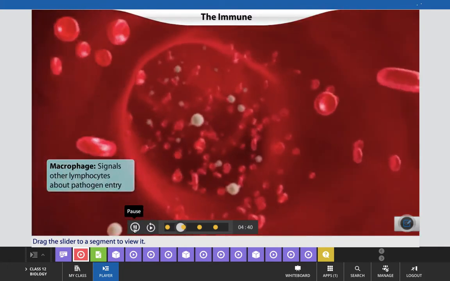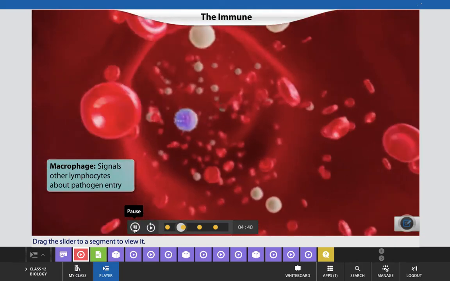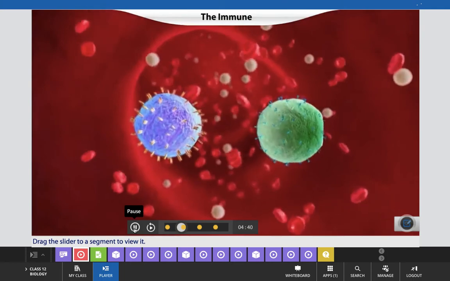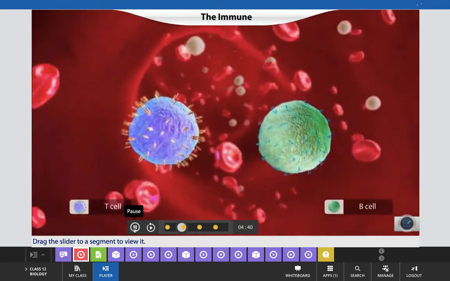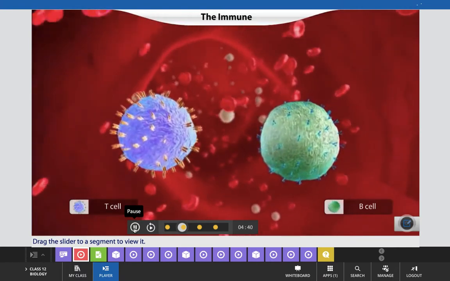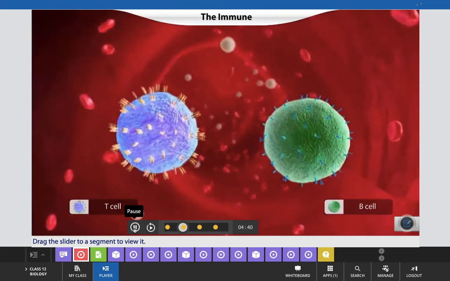This signals other lymphocytes that a pathogen has entered the body. Once the T and B cells get this signal, they start to act on the pathogen. Let's see their mechanism of action.